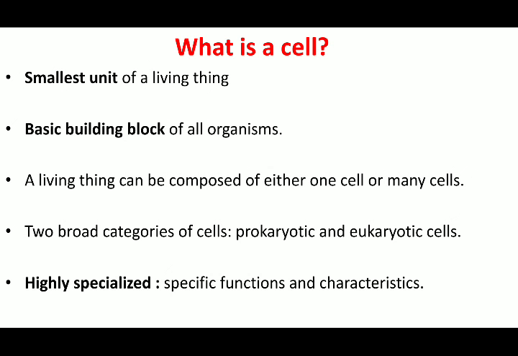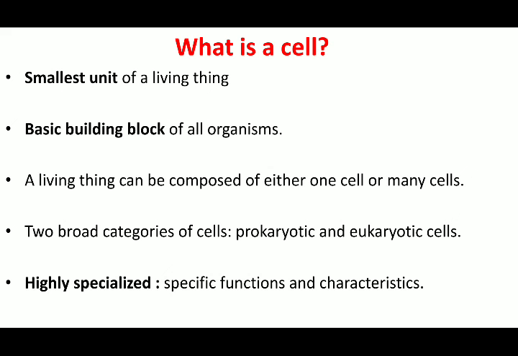A prokaryotic cell is a primitive, not so advanced type of cell. An example of this is a bacteria. In bacteria we can see that a distinct nucleus cannot be seen. Whatever genetic material is there is freely floating in the cytoplasm. Apart from that, it does not have membrane bound cell organelles. While a eukaryotic cell is a more developed or advanced type of cell. It has a distinct nucleus and many membrane bound cell organelles like mitochondria, chloroplast, lysosome. These are the organelles that are seen in a eukaryotic cell.